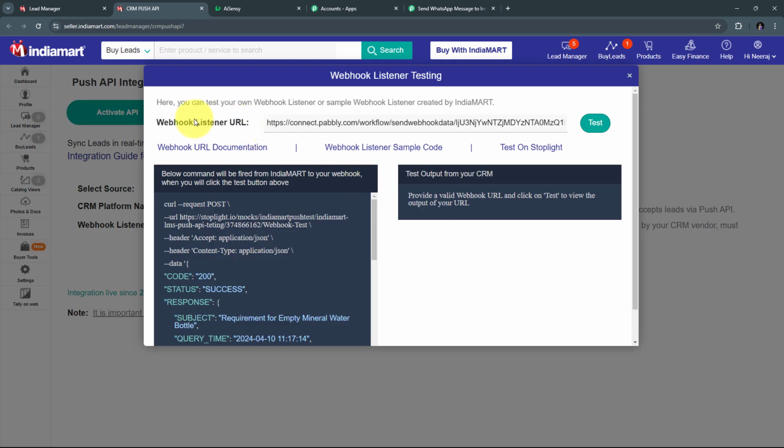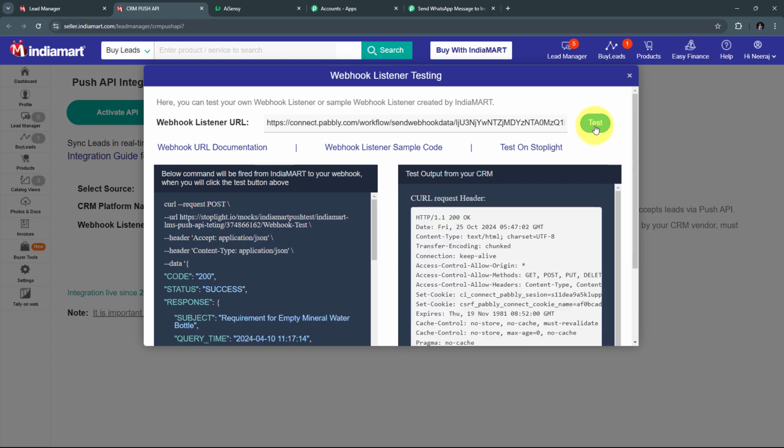And now here I have added the webhook listener URL. So what I can do is send the test lead or the inquiry details to Pabbly Connect. Here this is my test lead inquiry, or the lead detail, and I just need to click on this test button. So I'm going to click here, and here I have successfully sent my test lead.